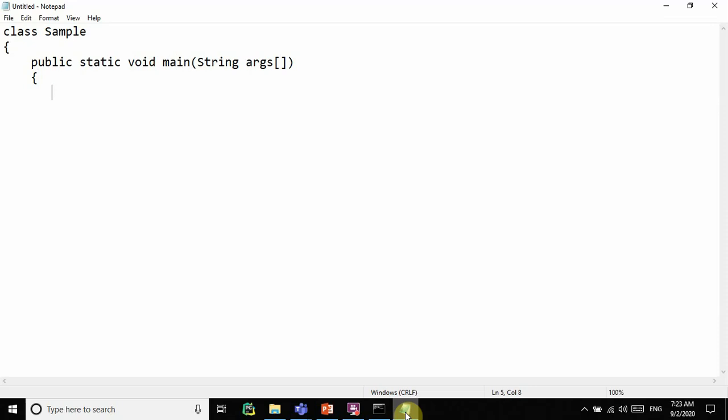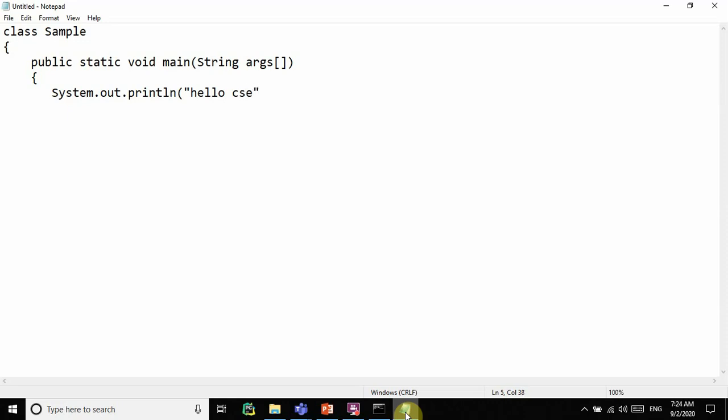How to print a statement? By using System.out.println. Hello CSC.